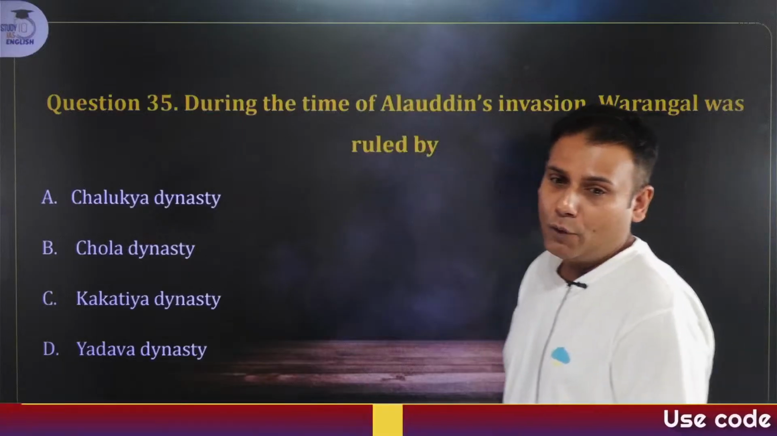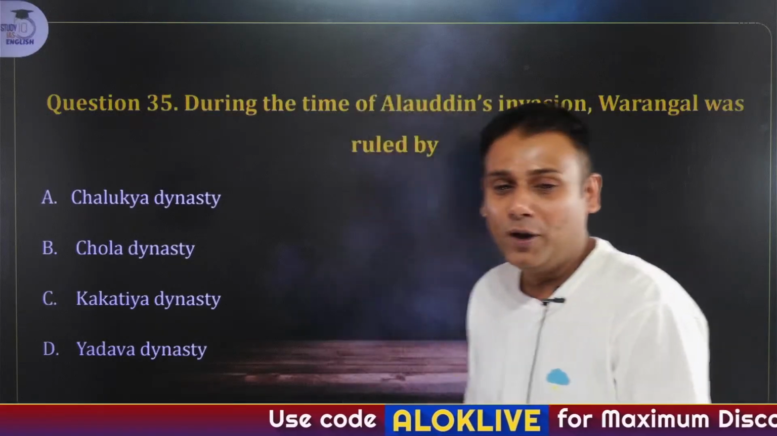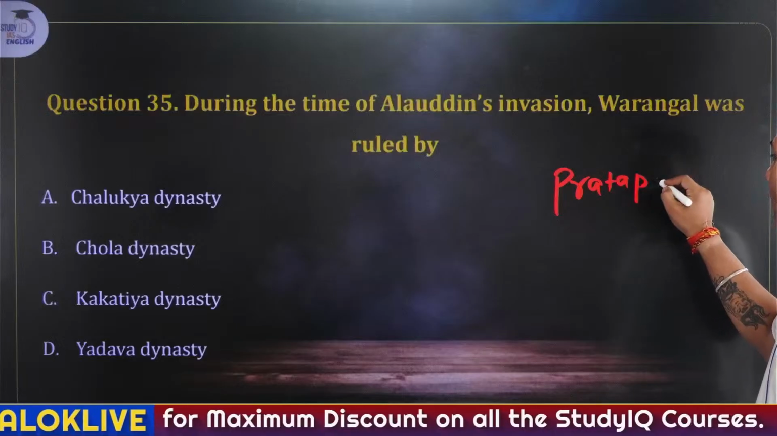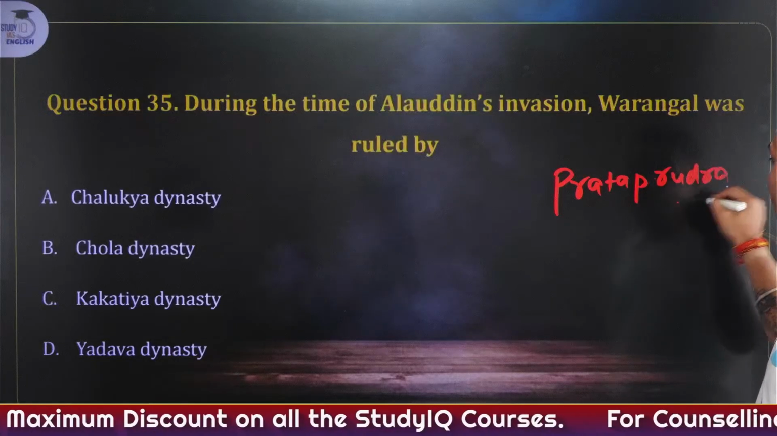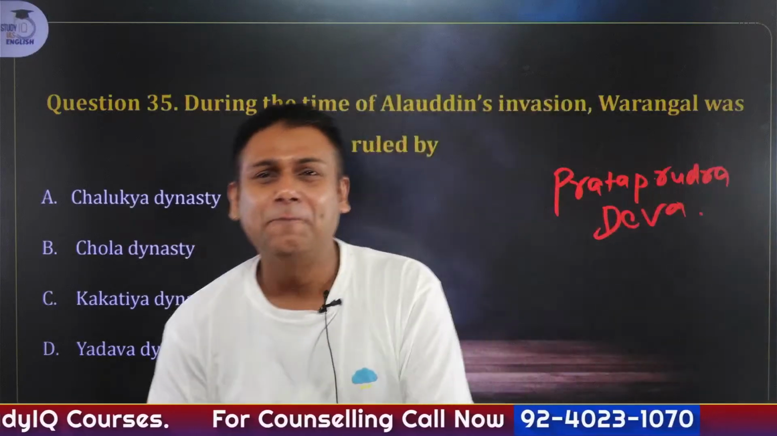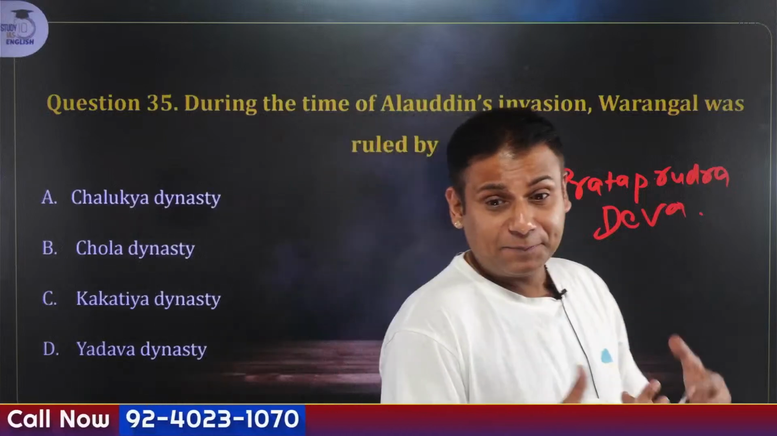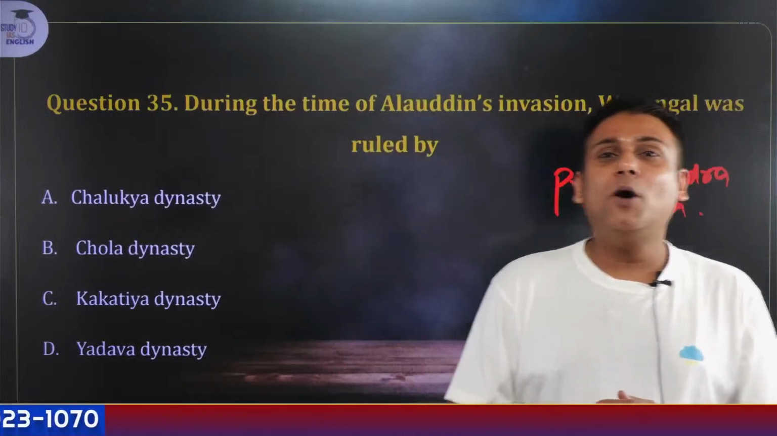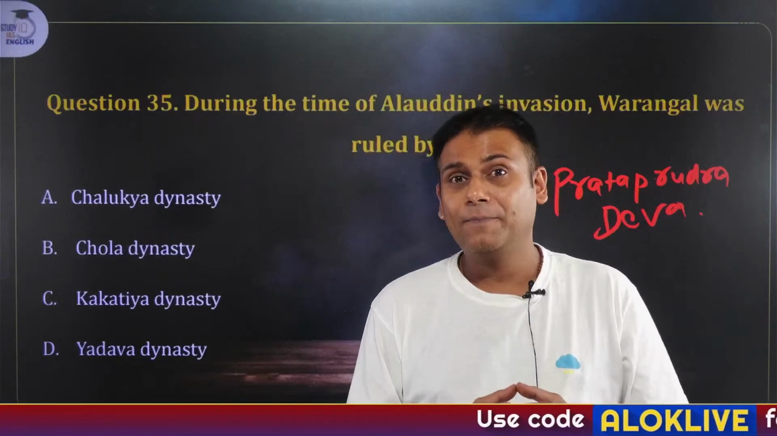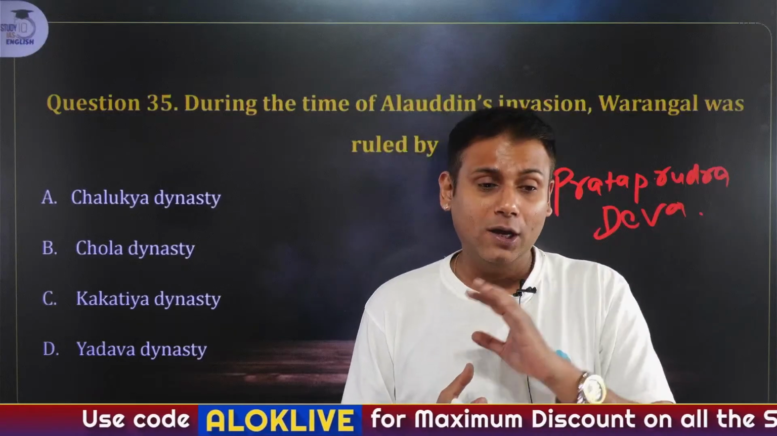During the time of Alauddin's invasion, Warangal was ruled by whom? I'll tell you the name of the ruler: his name was Pratap Rudradev. And he was the ruler of which dynasty? Fast. I've talked about how Malik Kafur conquered the region of Dwar Samudra from the Hoysalas, and he conquered the region of Deogir and Daulatabad.